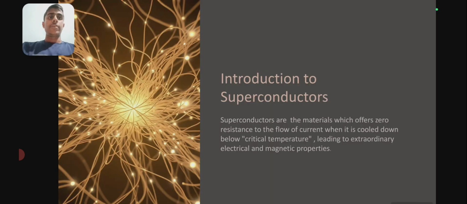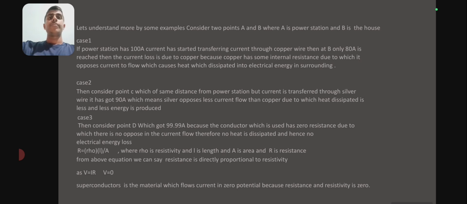Today I am going to explain to you about superconductors. Superconductors are the materials which offer zero resistance to the flow of current when cooled down below critical temperature, leading to extraordinary electrical and magnetic properties.